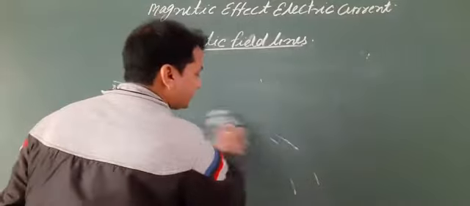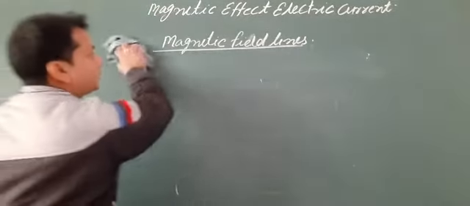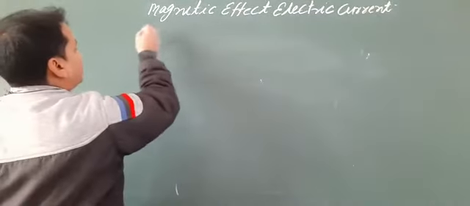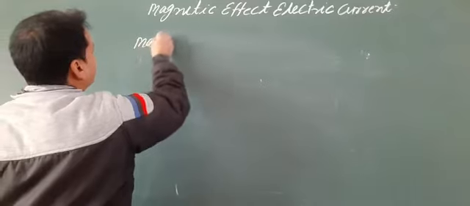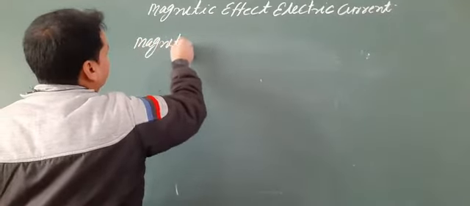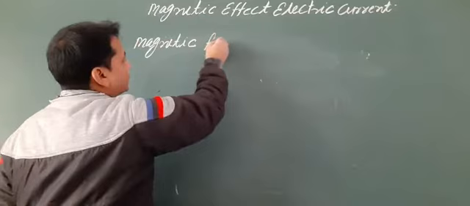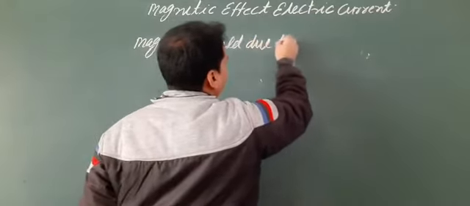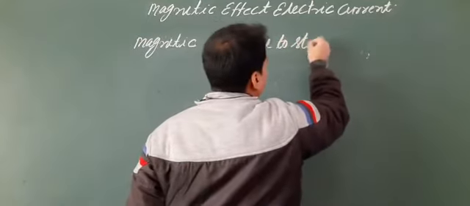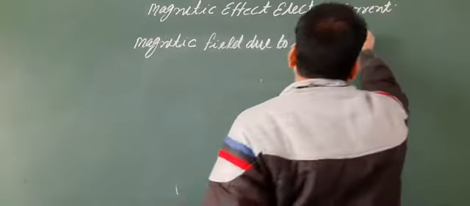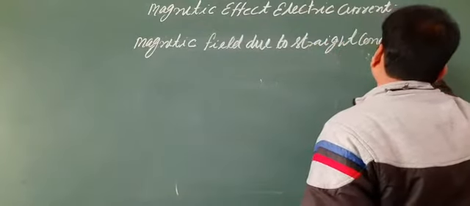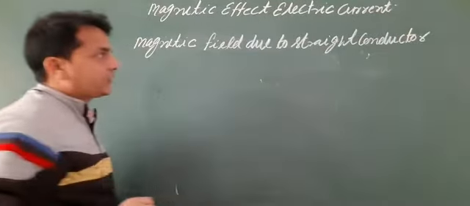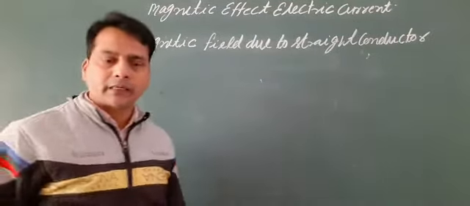Magnetic field due to a straight current carrying conductor.